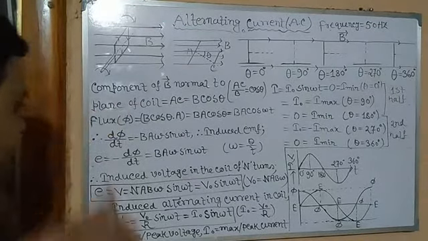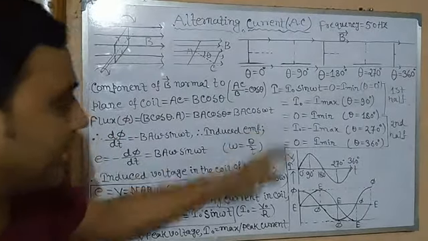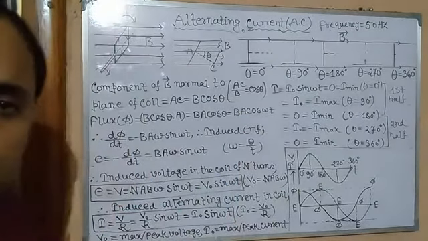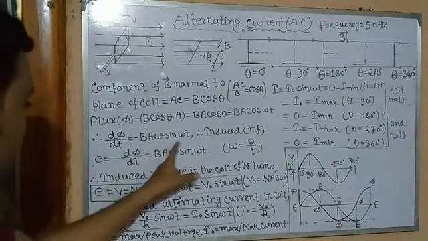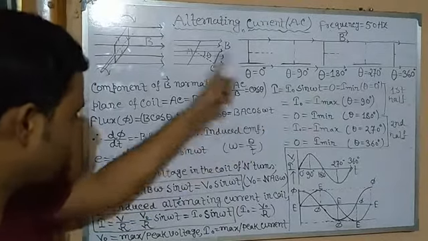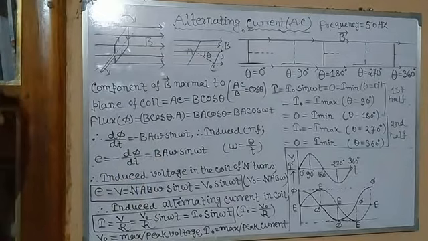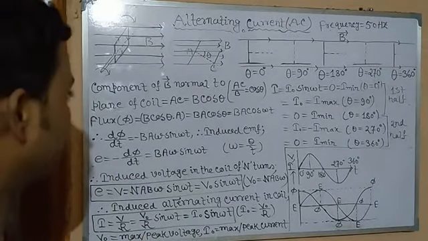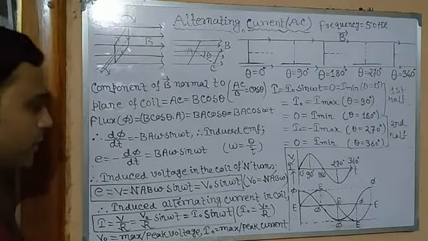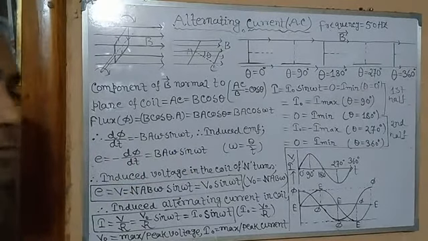So d phi by dt, the rate of change of flux. It means differentiation of phi, that is BA cos omega t. BA is constant. Now the derivative of cos theta equals minus sin theta, we all know that. But this is not theta, this is omega t, so t is the variable of differentiation, and omega is constant, so omega will come out. It's very clear from mathematics, isn't it? If you are amazing in mathematics, only in that case can you be amazing in physics also. So here we get minus BA omega sin omega t. This is the rate of change of flux.